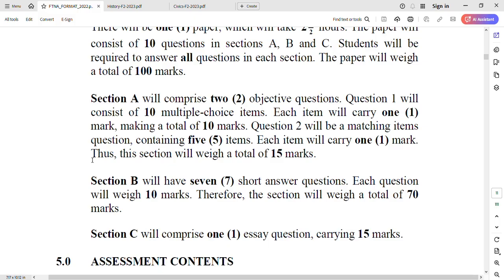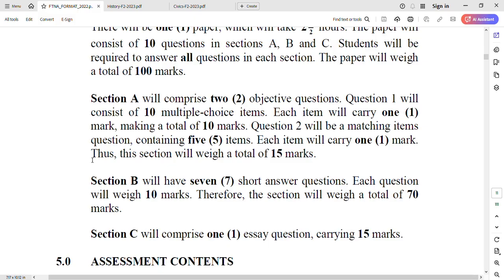So they are going to start at question number 3, question number 4, question number 5, question number 6, question number 7, question number 8, and question number 9. All 7 questions from number 3 up to number 9 are section B, and each one has 10 marks. What is inside, from number 3 up to number 9, we don't know the format of the structure.